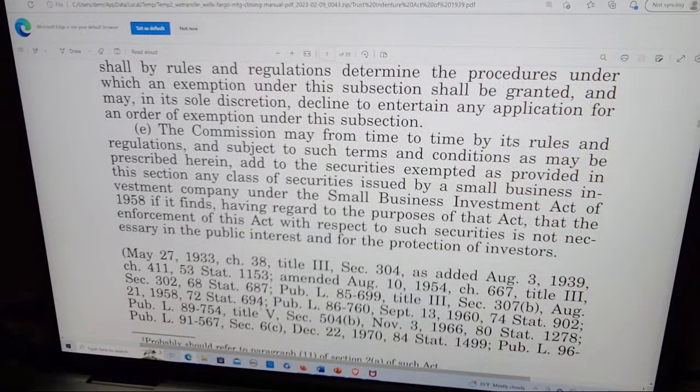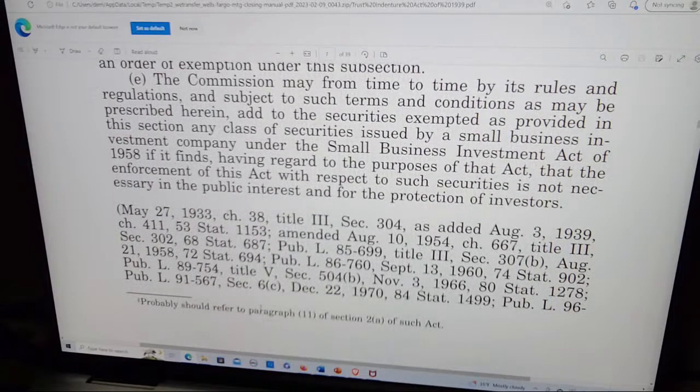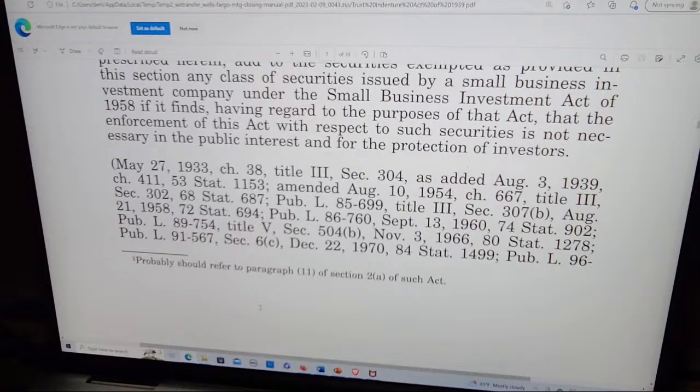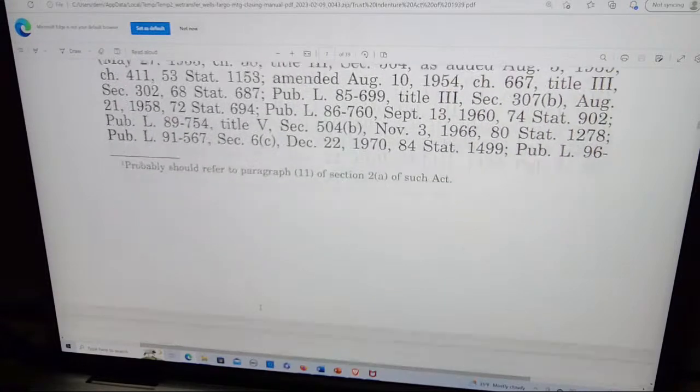E. The Commission may, from time to time, by its rules and regulations, and subject to such terms and conditions as may be prescribed therein, add to the securities exempted as provided in this section any class of securities issued by a small business investment company under the Small Business Investment Act of 1958, if it finds, having regard to the purpose of that act, that the enforcement of this act with respect to such securities is not necessary in the public interest and for the protection of investors.